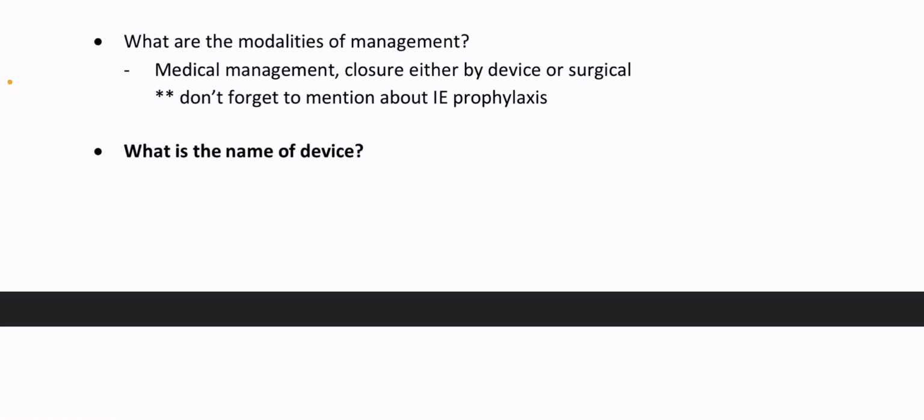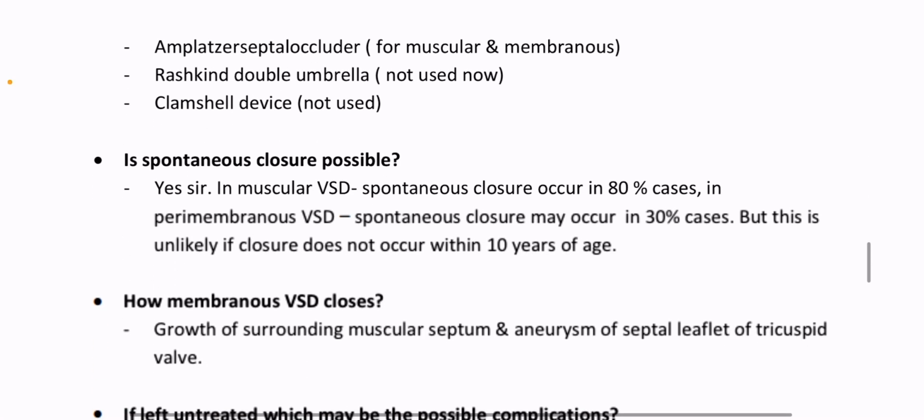What is the name of device? Amplatzer septal occluder for muscular and membranous VSD. Rashkind double umbrella not used now. Clamshell device not used now. Is spontaneous closure possible? Yes, sir. In muscular VSD, spontaneous closure occurs in 80% cases.